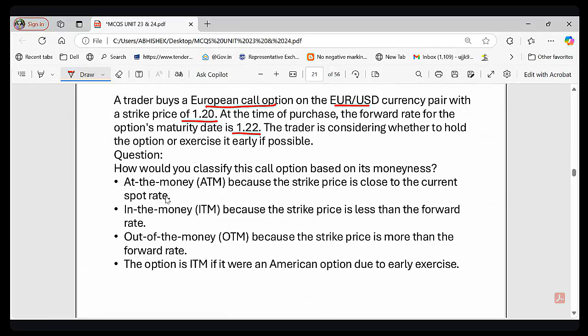So option A, at the money, right? Option A is saying at the money. Option B, in the money. Option C, out of the money, right? And option D is the option is ITM. So what do you think?